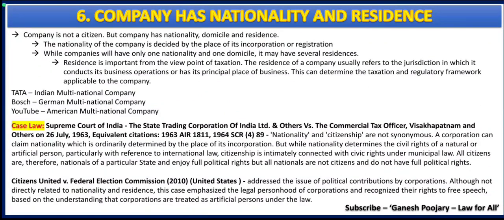For example, Tata is an Indian company which has multiple branches all over India as well as other countries of the world. It is a multinational company and nationality of Tata is India as it is basically incorporated in India. That's why it is an Indian MNC, whereas YouTube is an American multinational company as it originated from America and has offices all over the world. Both these companies have several residences as each unit belongs to a particular regulatory jurisdiction.